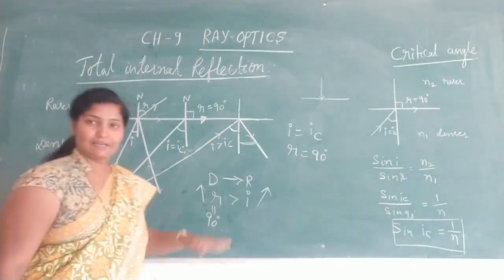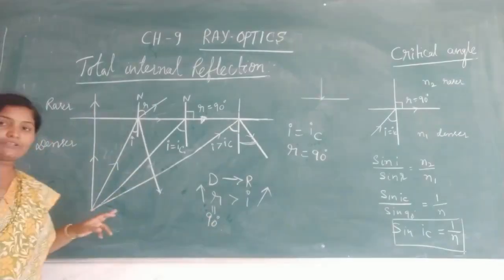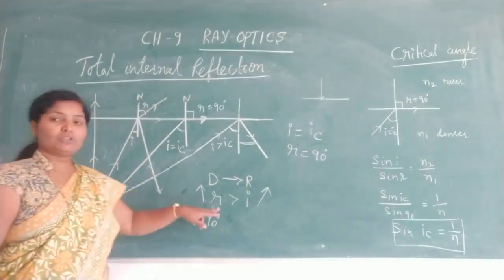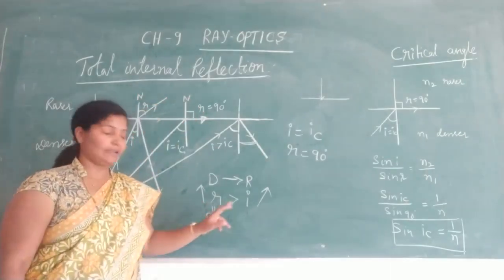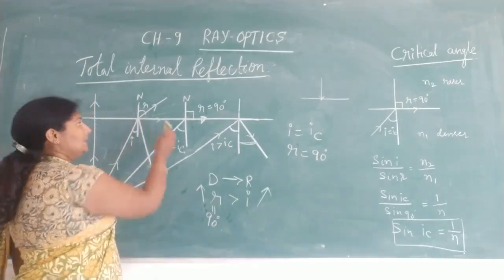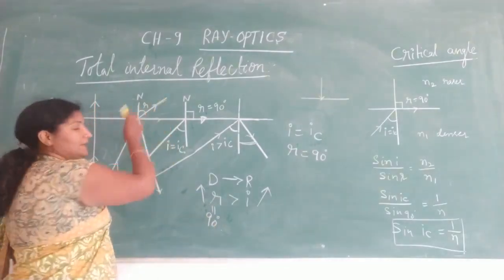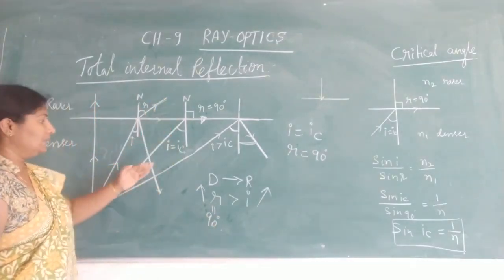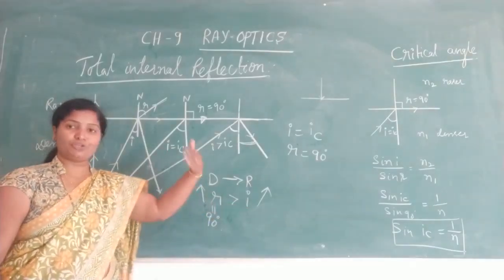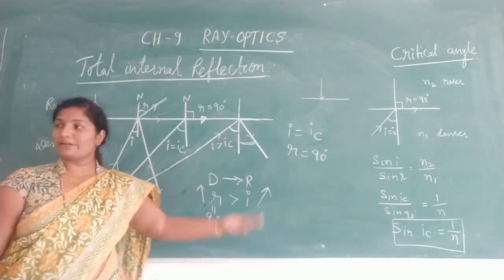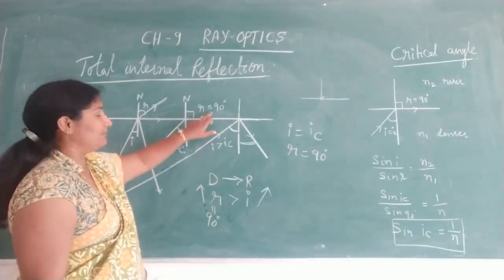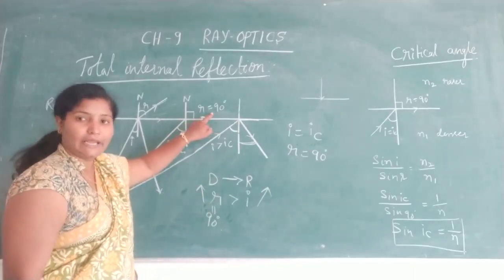Once again I will explain. When light travels from denser medium to rarer medium, we know that the angle of refraction r is greater than the angle of incidence i, and the refracted ray bends away from the normal. We go on increasing the angle of incidence. As i increases, r also increases and reaches a maximum value, r equal to 90 degrees.